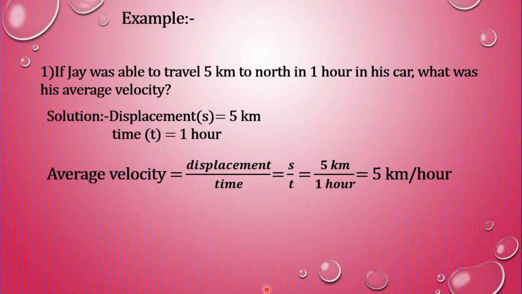Displacement, denoted by small s, equals 5 km, and time, denoted by small t, equals 1 hour. So children, average velocity equals displacement upon time, that is s upon t, equals 5 km upon 1 hour. We get 5 km per hour. So students, his average velocity was 5 km per hour.